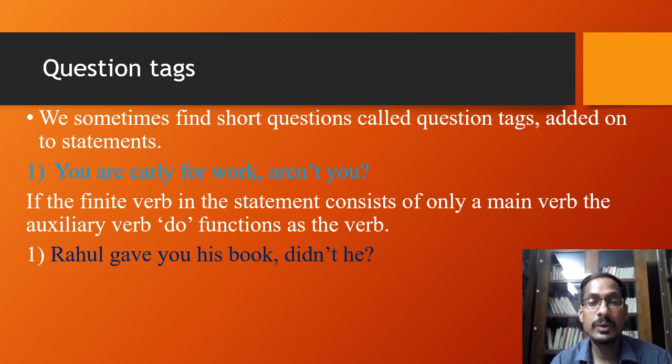Rahul gave you his book, didn't he? It's a question tag. It ends with a question mark. Now if you see, the verb do is used, but if you see the tense of the sentence, it is in the past tense, and therefore did is used, and it is converted into a negative by adding the word not. So didn't, and the subject is Rahul, so it is a third person singular subject, and therefore the pronoun he is used. So Rahul gave you his book, didn't he? It's a question tag.